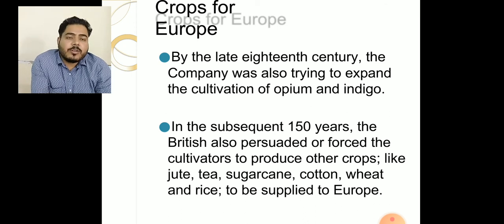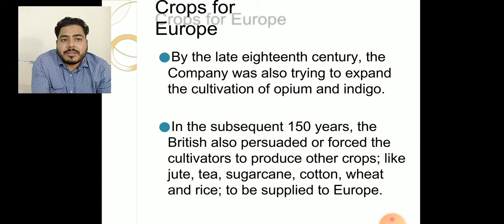Now, the scenario changed. In the case of crops for Europe, after receiving the Diwani rights, the Company wanted the production of crops which would be useful for European countries. By the 18th century, the Company was also trying to expand the cultivation of opium and indigo because they had the right to collect taxes from Bengal, Bihar and Odisha. Then all of India was covered under British territory.